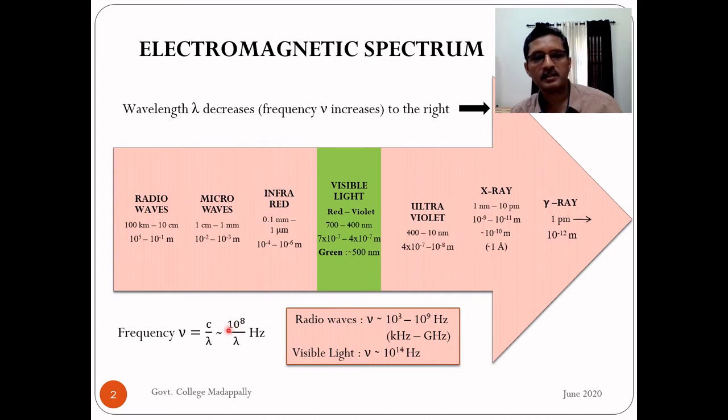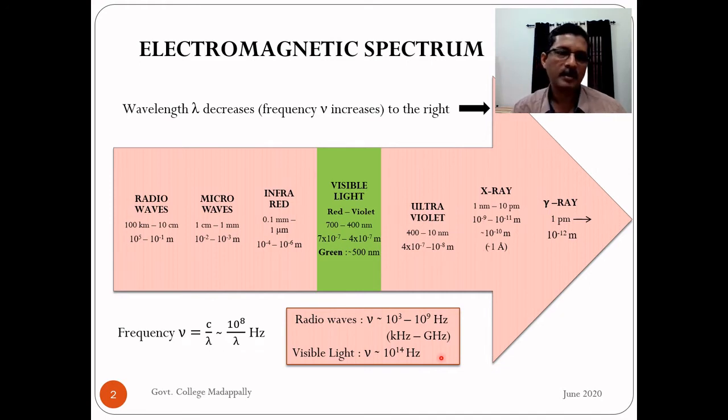So let us substitute 3 into 10 raised to 8 by 5 into 10 raised to minus 7. 3 by 5 is 0.6, and 10 raised to 8 by 10 raised to minus 7 we get 10 raised to 15. So 0.6 into 10 raised to 15 is 6 into 10 raised to 14. So we can say it is of the order of 10 raised to 14 hertz. Keep that in mind. Along with radio waves, you can remember visible light, the typical frequency is 10 raised to 14 hertz.